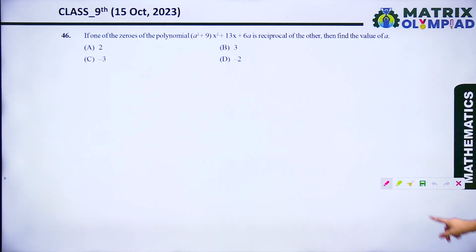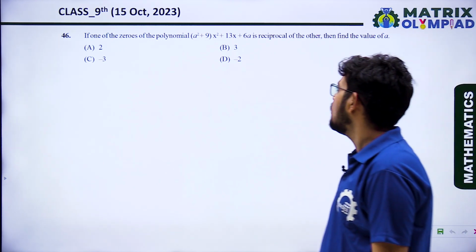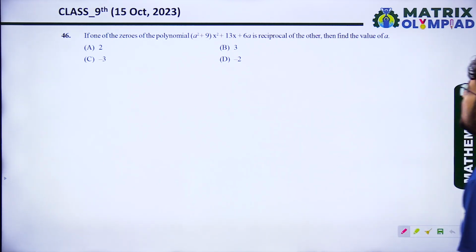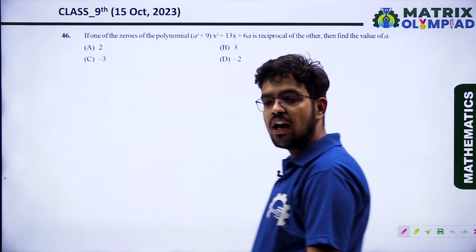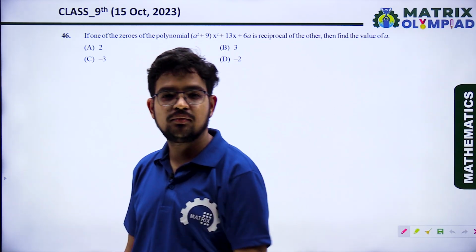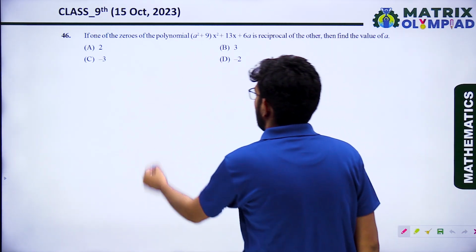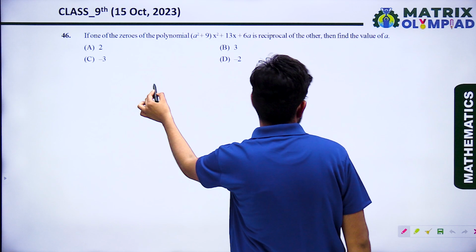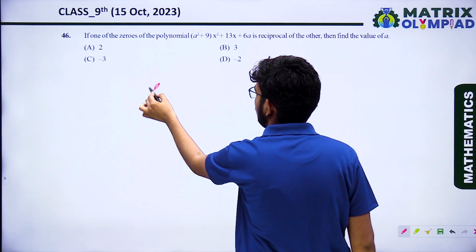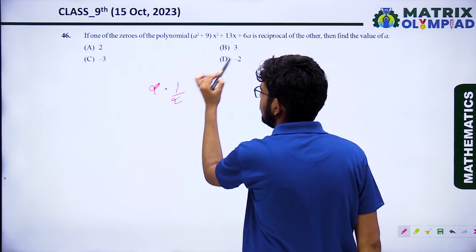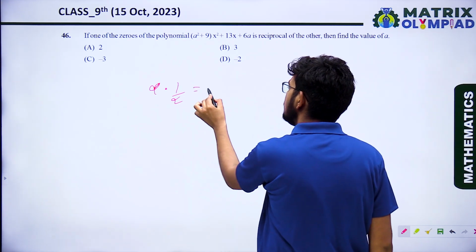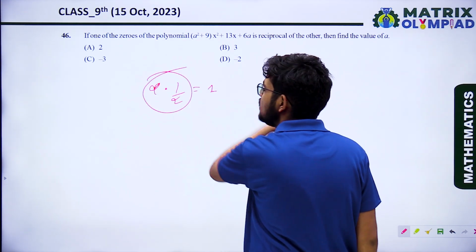Okay, next question. If one of the zeros of the polynomial a square plus 9 x square plus 13x plus 6a is the reciprocal of the other, then find the value of a. One zero and the other zero are reciprocal of each other, it means their product is 1. If one of the zeros is assumed to be alpha, the other will be 1 upon alpha. So the product of zeros is 1.